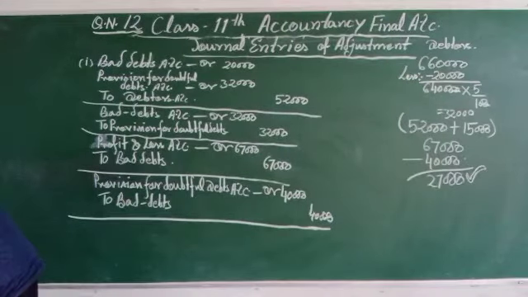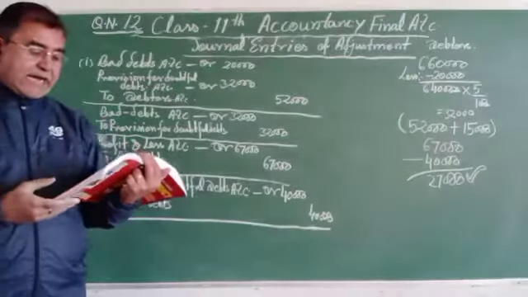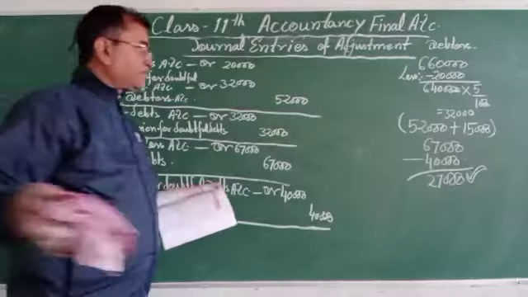Goods costing rupees 20,000 were distributed among staff members as free of cost.